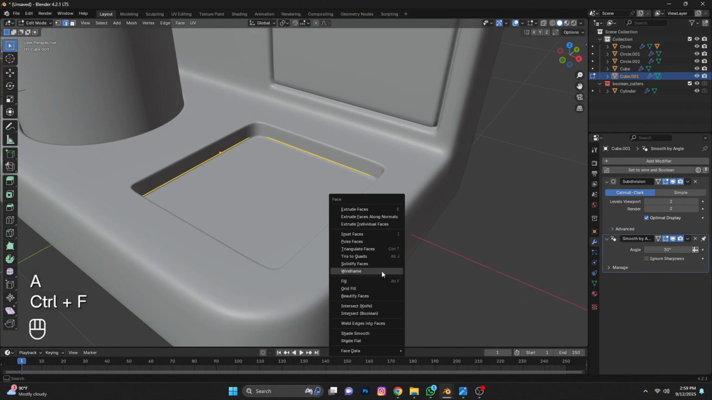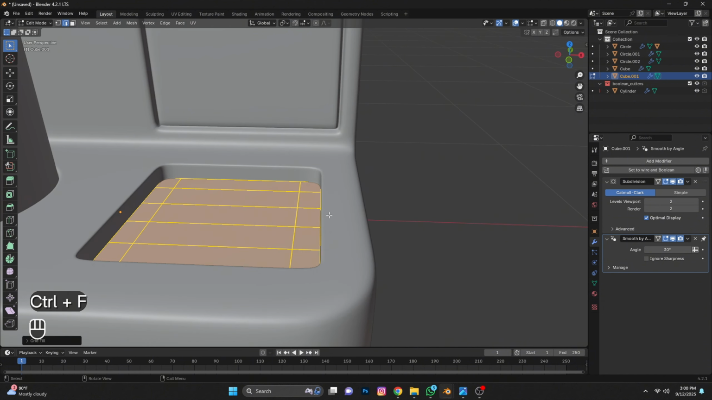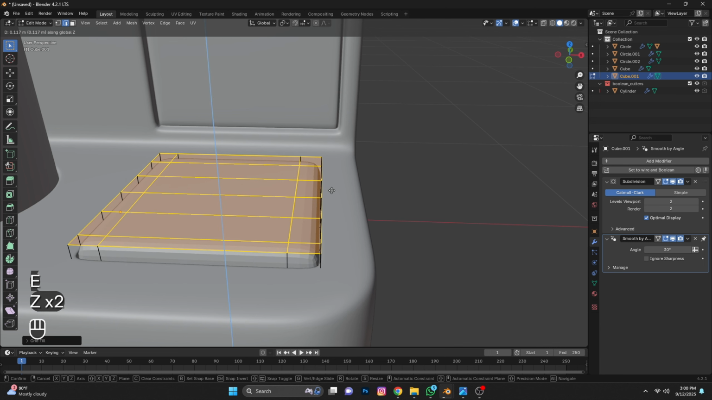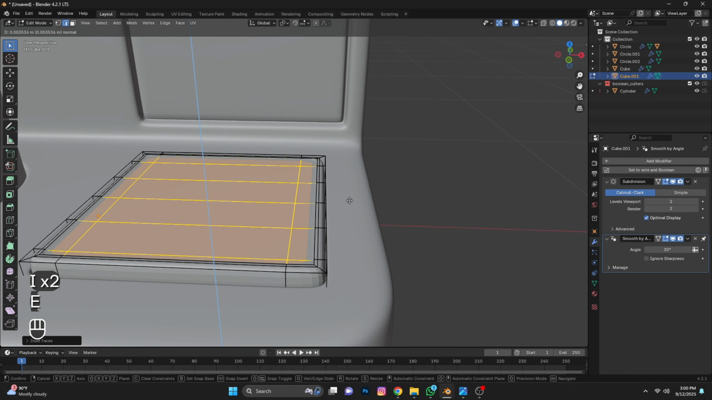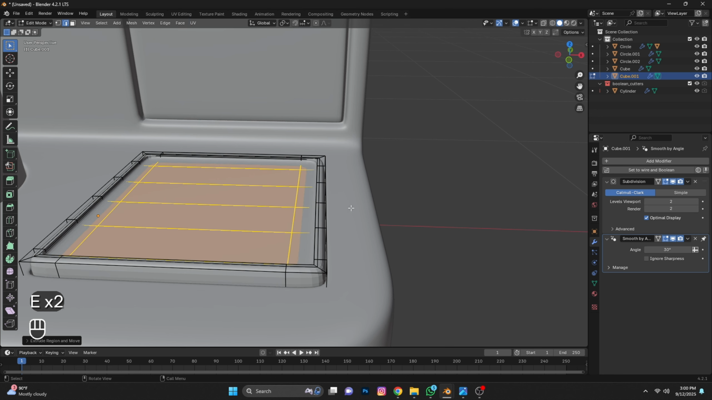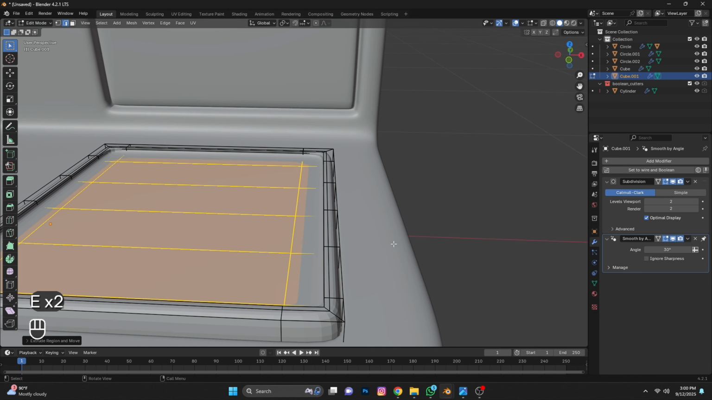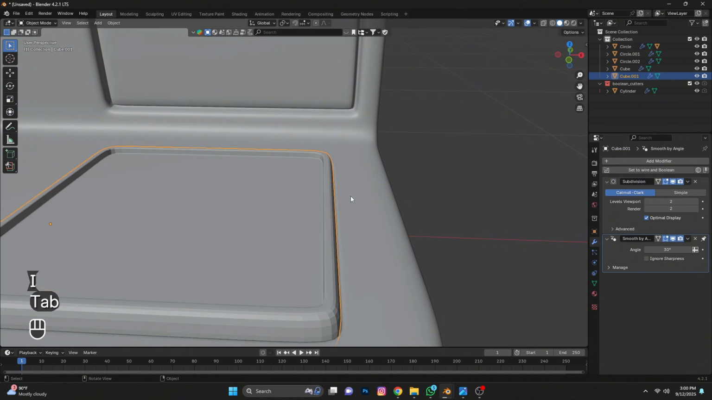Select H, press Ctrl F and grid fill. Press E to extrude. Press I. Again I. Press E. Again E. Again E and I.